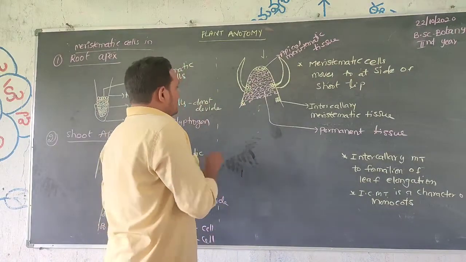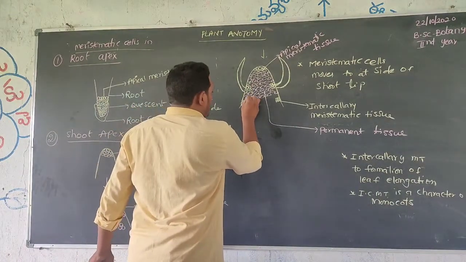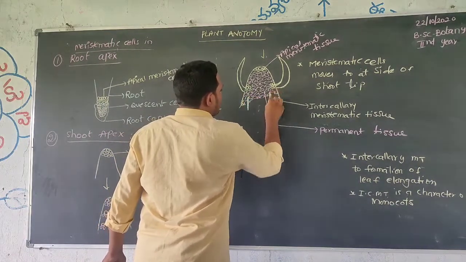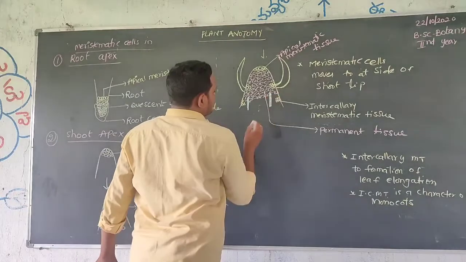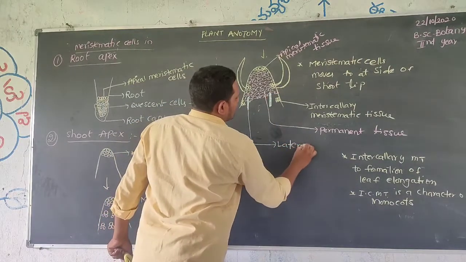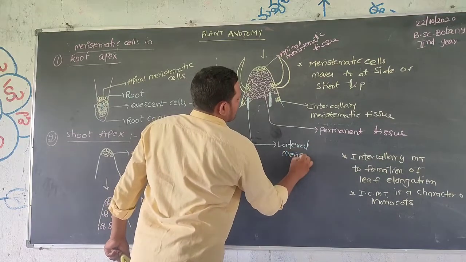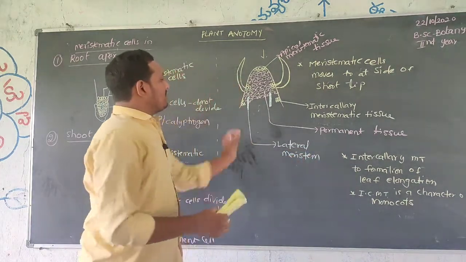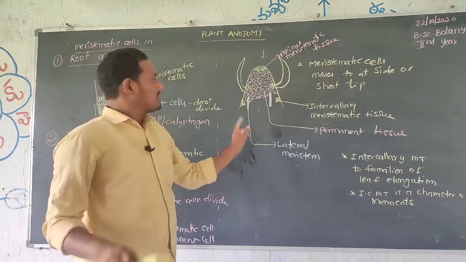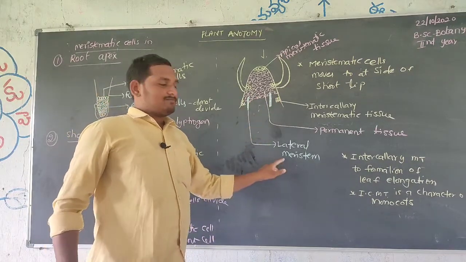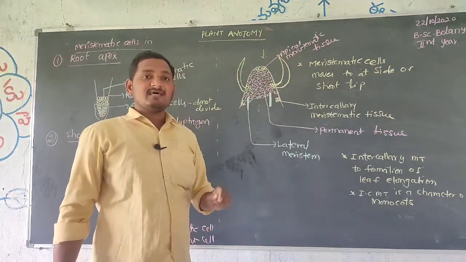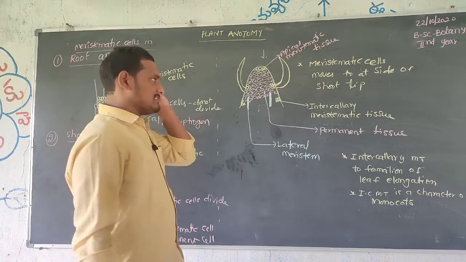Then the lateral meristem will form later. This is the lateral meristem. The lateral meristem increases the size, the volume. The volume increase is done by the lateral meristem. The intercalary meristem forms branches, and leaf elongation takes place.